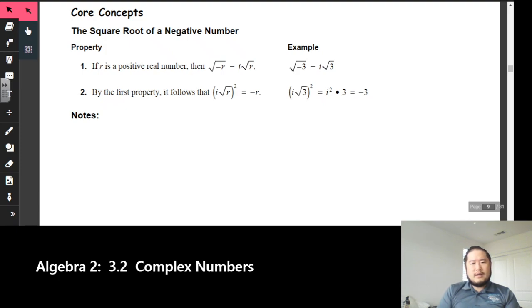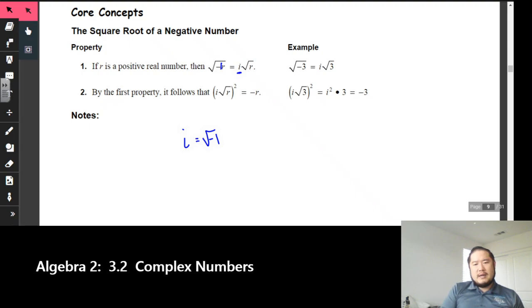If you remember, it showed earlier that i is equal to the square root of negative 1. If you look right here, in front of the r is a negative 1, or a 1. So what we end up doing is taking this negative 1 and setting it equal to i, putting it on the outside. I can take the square root of negative 1, it becomes i on the outside, and then we leave rad r inside.